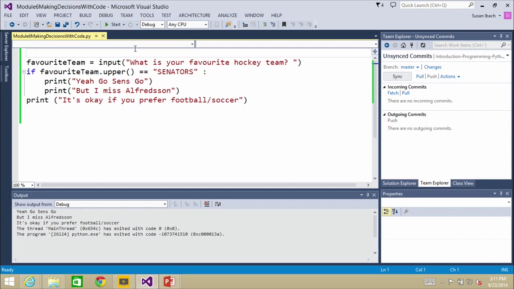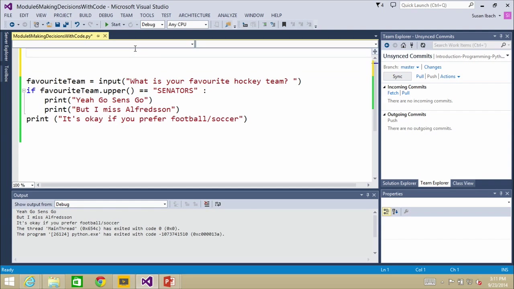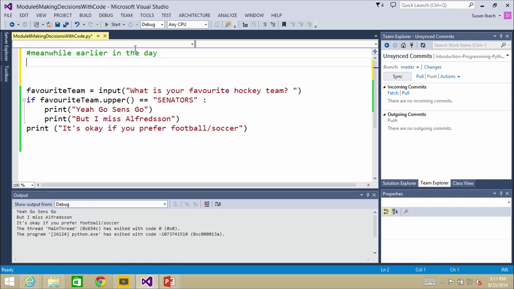Where I usually actually get caught with this isn't necessarily that I had the string senators. What often happened is somewhere earlier in my code, earlier in the day, I had written some other code. Exactly. I had written best team equals senators. And maybe it was up here somewhere else, and over here I said, if favorite team equals best team, then go ahead and continue.